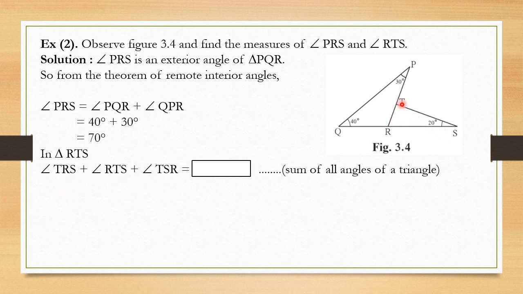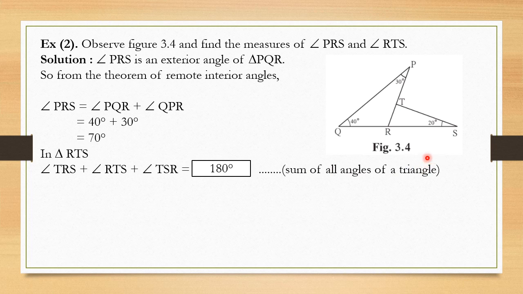So in triangle RTS, write down angle TRS, that means this angle, plus angle RTS, that means this angle, plus angle TSR, that means this angle which is 20 degrees, is equal to what? What will be the sum of all the three angles of a triangle? Definitely it is equal to 180 degrees. This is the property: the sum of all angles of a triangle is equal to 180 degrees.